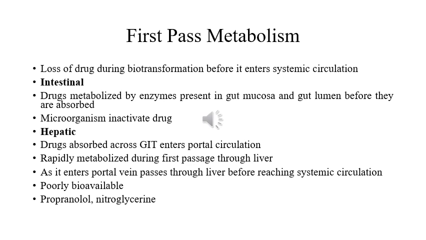Here, drugs are suitably absorbed across the gastrointestinal tract and enter the portal circulation, but they are rapidly and significantly metabolized during the first passage through the liver. Normally, when a drug is absorbed across the gastrointestinal tract, it first enters the portal vein and passes through the liver before it reaches the systemic circulation. So such drugs are not suitable for oral administration due to their poor bioavailability. Examples of drugs undergoing significant hepatic first pass effect include propranolol, lignocaine, nitroglycerin, etc.